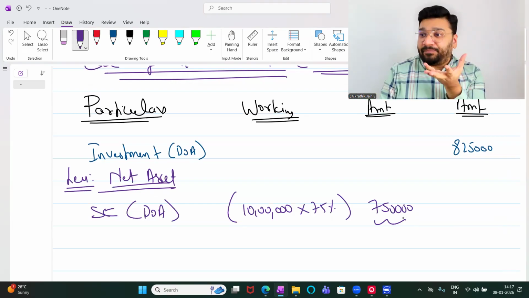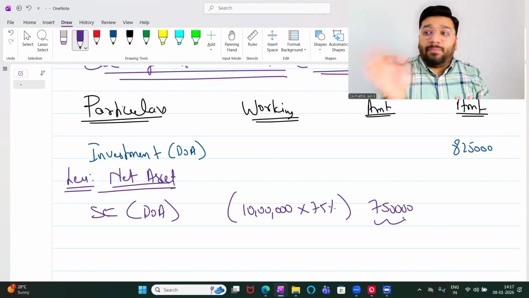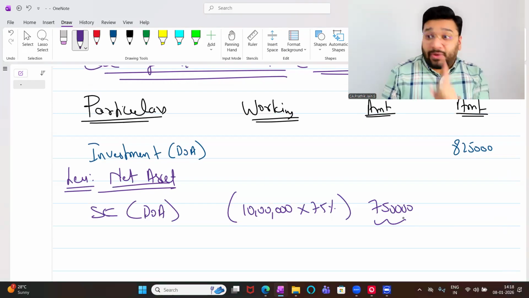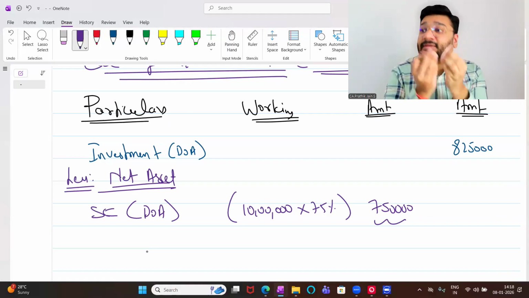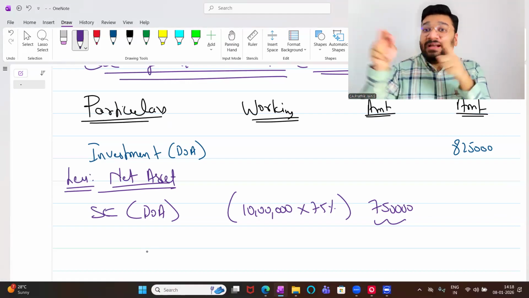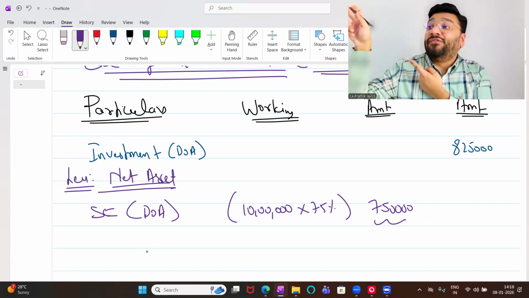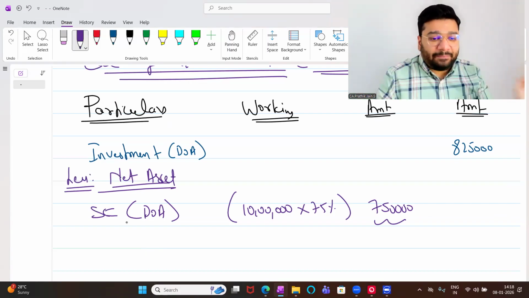Seed, I have sown it. Fruit also has been grown by the company. But that fruit, the company did not give it to me. The fruit is still with the company. Now understand, when I say reserve and surplus on the date of acquisition, it means the fruit is already there with the company. Goodwill is the future fruit. Reserve and surplus is the fruit already there with the company. Goodwill is the future fruit. I'll compare that in some time.